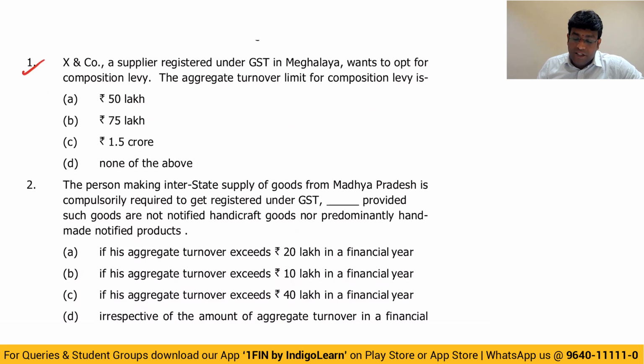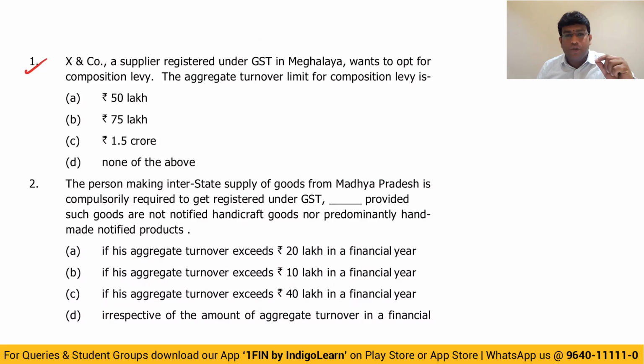A supplier registered under GST in Meghalaya wants to opt for composition levy. We know that the concept of composition scheme is given by Section 10. And the aggregate turnover limit for composition levy is how much? Generally, the aggregate turnover limit for composition levy is 1.5 crores. But when it comes to Meghalaya, the aggregate turnover limit for composition scheme is only 75 lakhs. So the answer is option B, my dear friends, 75 lakhs.